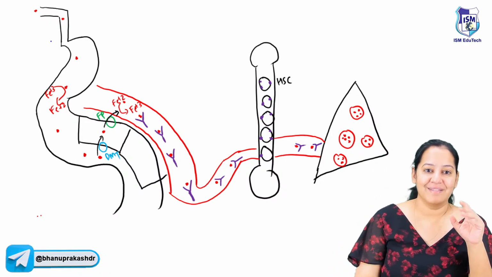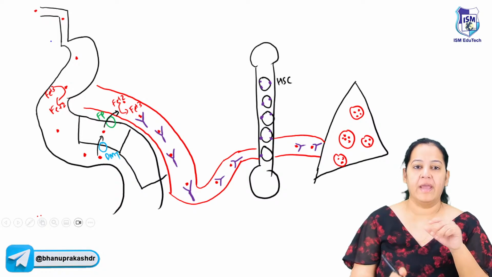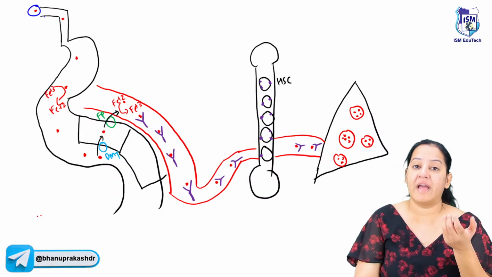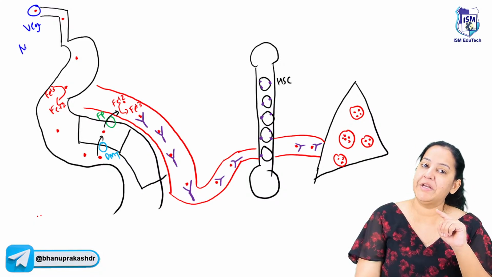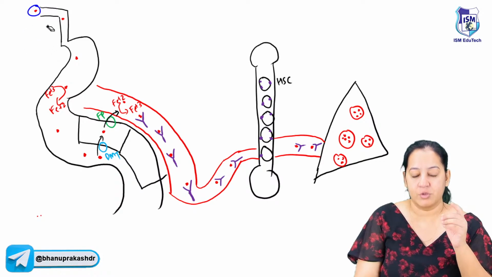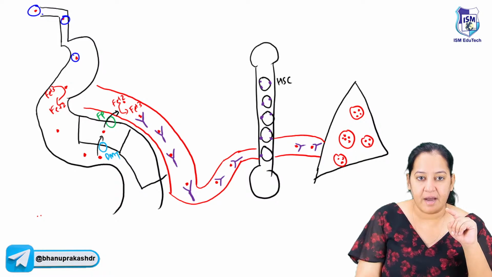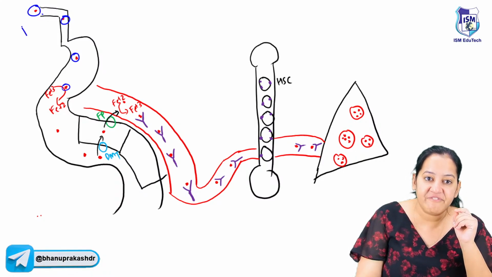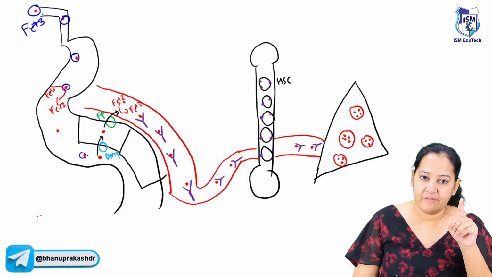Listen, this is the digestive tract of a normal human being. For example, this is my digestive tract. Now here, I'm eating iron. We all eat iron in our diet. Whatever diet you eat, it contains a little bit of iron, whether vegetarian or non-vegetarian. The problem is that whatever iron we eat is in ferric form, in veg also and in non-veg also. So it will go inside and reach the intestine.